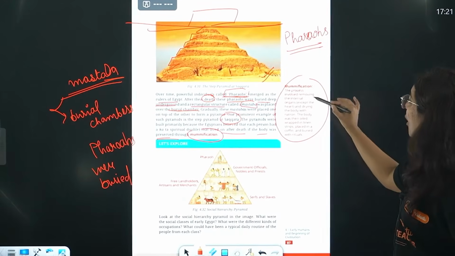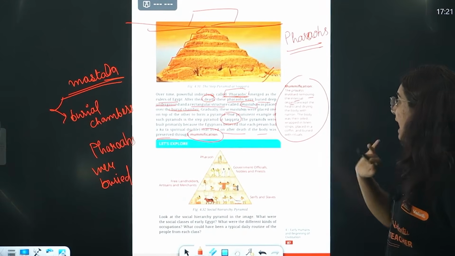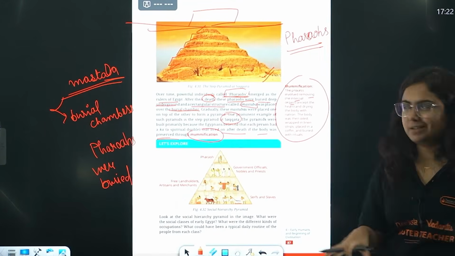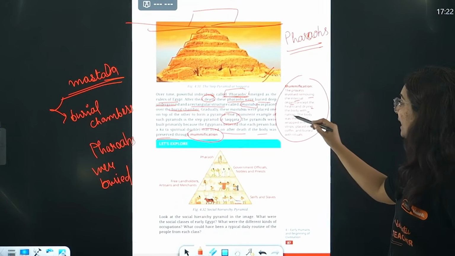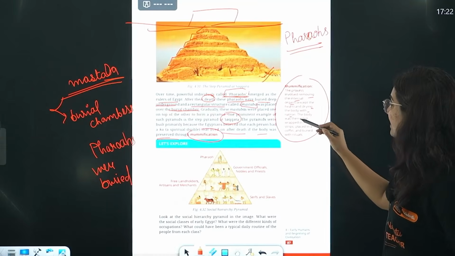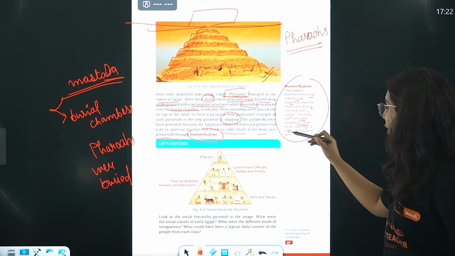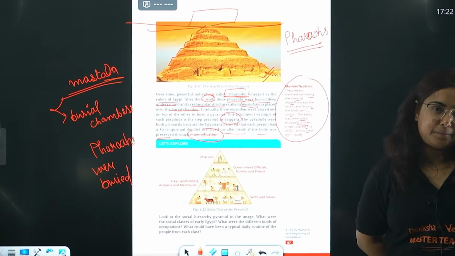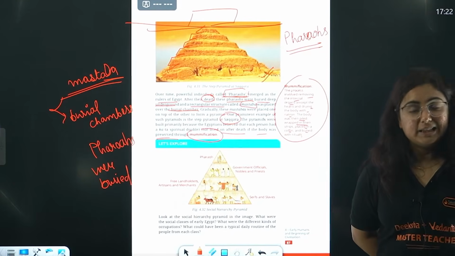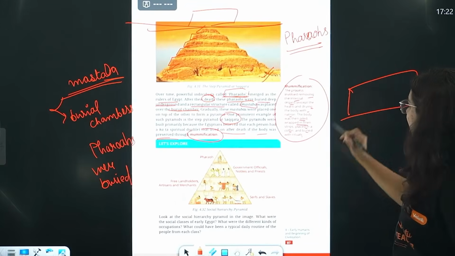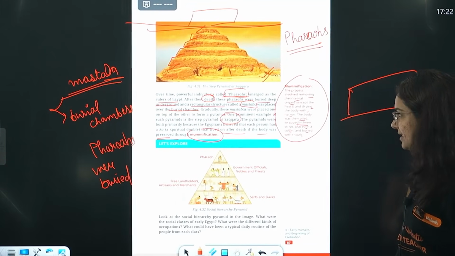So they remove all the internal organs except the heart, because they believe that the heart actually beats after removing all the organs. And drying the body with natron. The body was then oiled, wrapped in linen strips, placed in a coffin and buried with rituals. Yes, there were rituals. Coffin, do you know? The box in which they were buried. So this is the process.